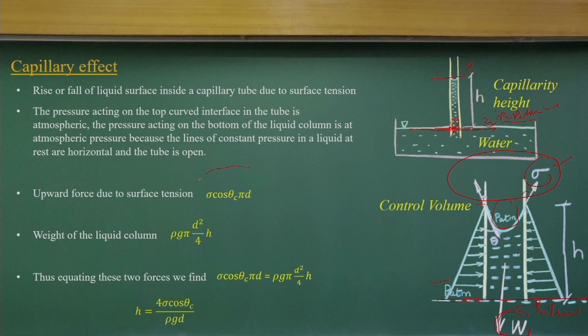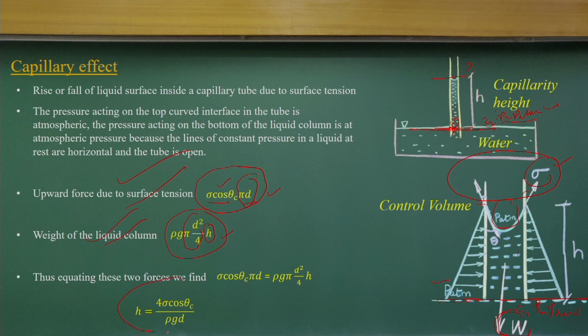So, the upward force due to surface tension you can find out: that is the surface tension component in the z direction, into pi into d, the circumference of this tube, that is, the surface tension multiplied with the length over which it acts. That component we got. The weight of the fluid you can get very easily: the unit weight multiplied with the volume, that is the area into the height. So you have the weight of the fluid. Just equate these two parts, the upward force due to the surface tension and the weight of the fluid.